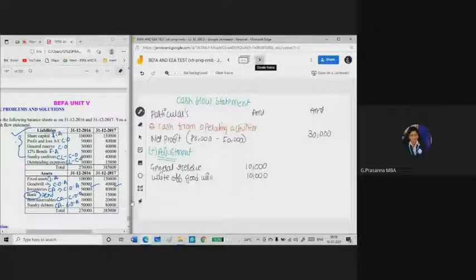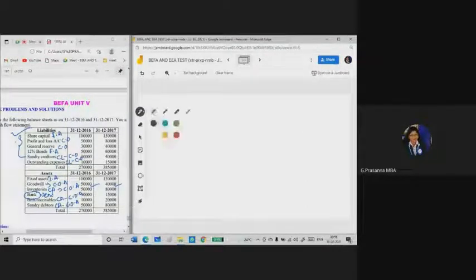Now to this adjustment, you need to keep a heading. So I will be taking the next page. Here you have to keep the heading: add. What items you need to add here? Increase in current liability and decrease in current assets. Next, deduction items. What we need to deduct? Decrease in current liability and increase in current assets. So now you need to look at the liability side of a balance sheet. You only need to take current liabilities, don't take long-term liabilities.